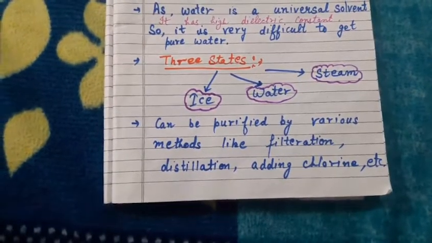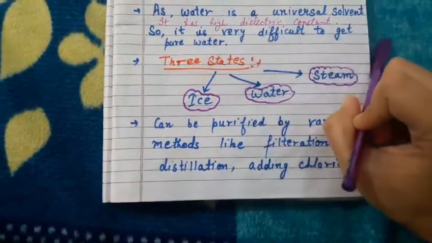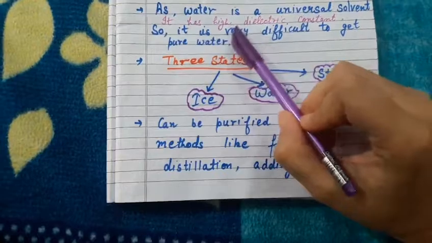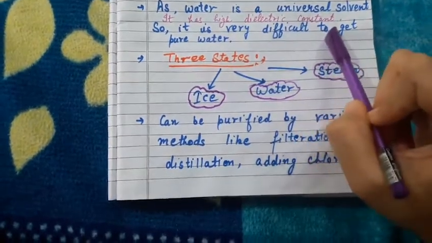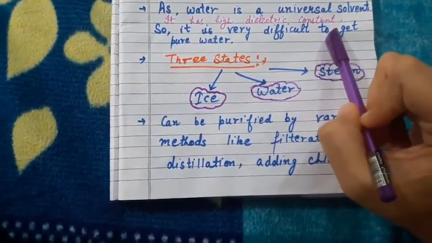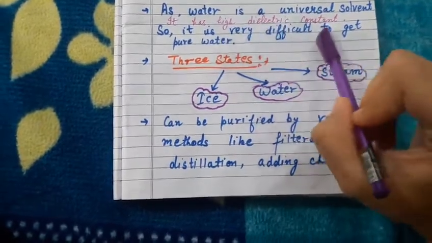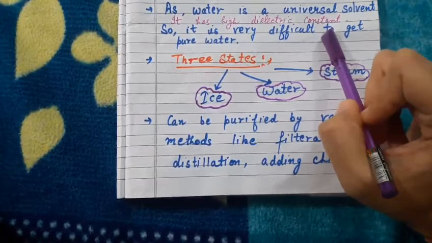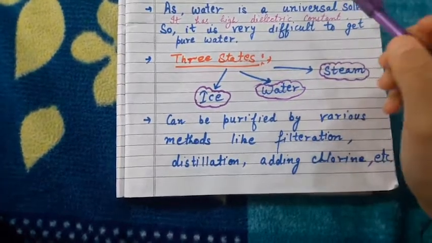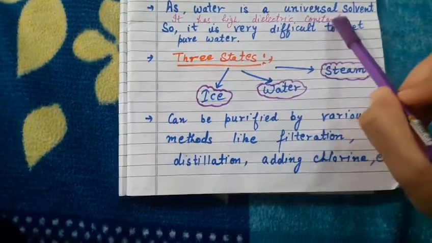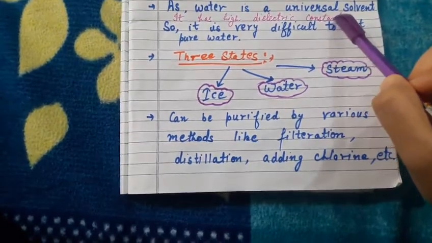Students, you have already learned that water acts as a universal solvent. Water is a polar molecule. Therefore, it has a high dielectric constant. Every substance has some dielectric constant and water has high dielectric constant because it is polar in nature. It has charge separation. As water is a universal solvent, so it dissolves most of the substances in itself.